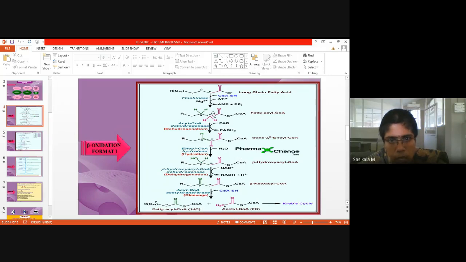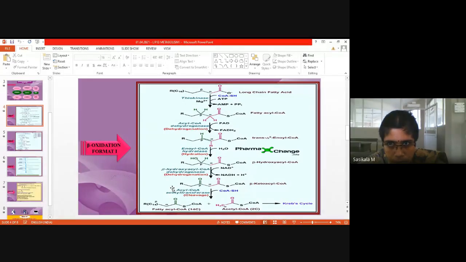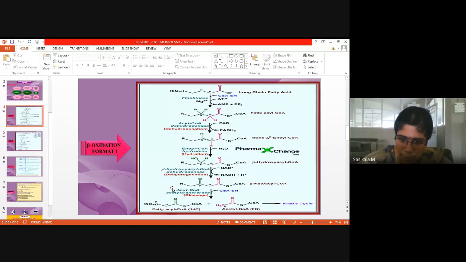Similarly, how many steps does it have to undergo to get completely oxidized? This 16 carbon, in one step only 2 carbon is removed. So again, to completely oxidize 14 carbons, how many steps does it undergo? 6, ma'am. 6. So how many ATPs will be produced? 5 into 6? 30, ma'am. 30 ATPs, right? So 30 from only beta oxidation, and this acetyl CoA again enters the Krebs cycle.